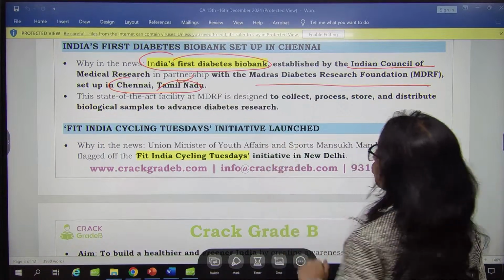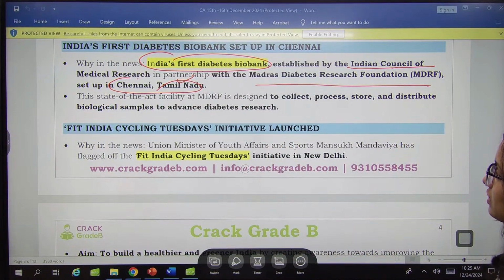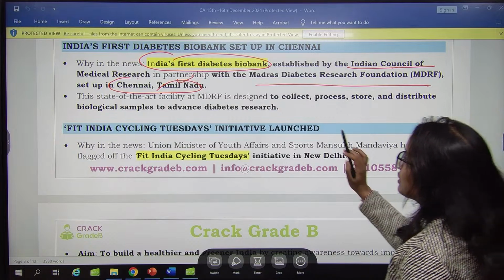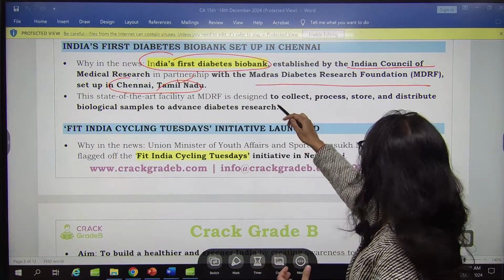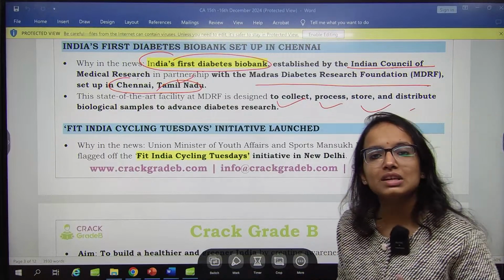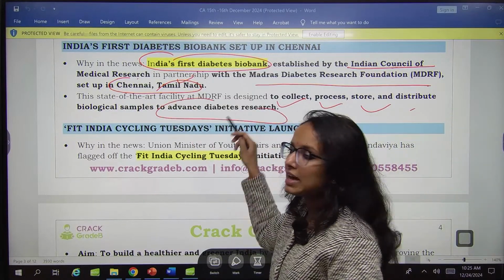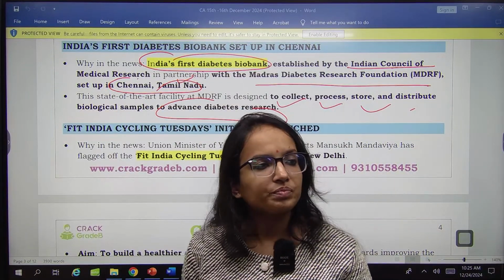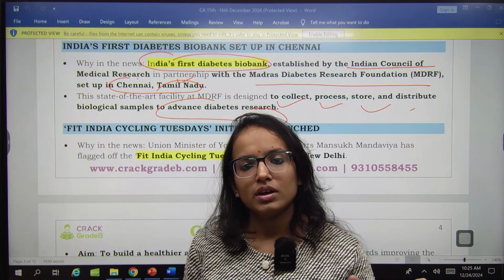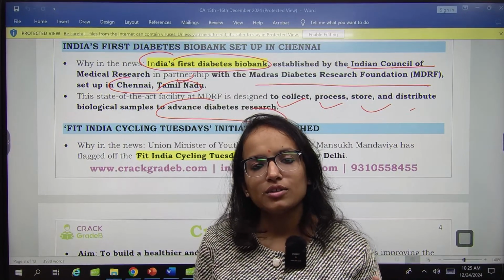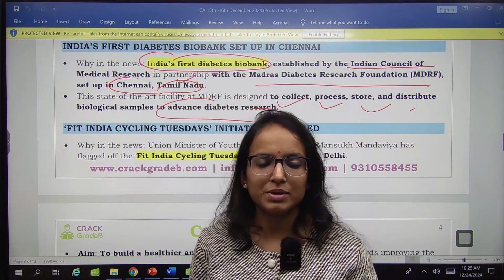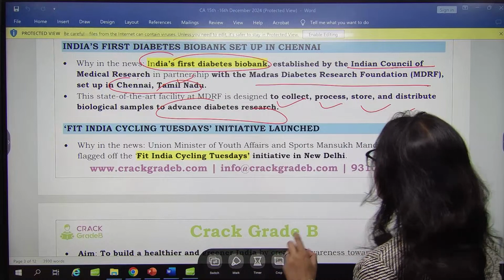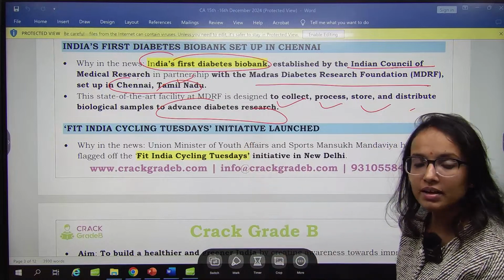So remember, these two partners for establishing India's first diabetes biobank: the Indian Council of Medical Research has partnered with Madras Diabetes Research Foundation. Now, what is this biobank going to do? It is going to collect, process, store and distribute biological samples for the purpose of diabetes research. Diabetes is a lifestyle disorder. Right now, almost every second person is diabetic, right? So to advance diabetes research, this has been established. Remember, India's first diabetes biobank, location Chennai, Tamil Nadu.